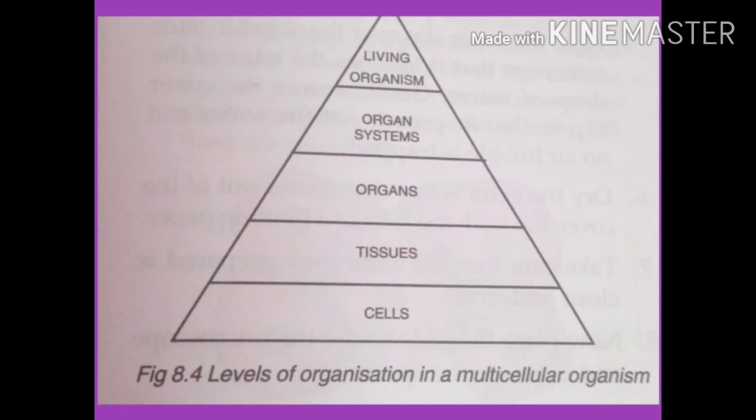Now we will read about the levels of organization from cell to organism. In multicellular organisms, the cell represents the lowest level of organization. In this slide, you are seeing all the levels which are present in a multicellular organism. A group of similar cells performing a specific function join together to form a tissue. Here at the bottom you are seeing a cell, and when a group of cells are there, they make up tissues. For example, all skin linings are formed of epithelial tissues.